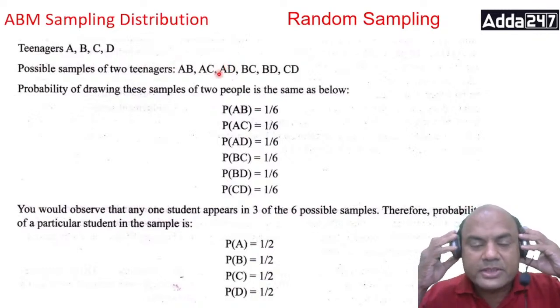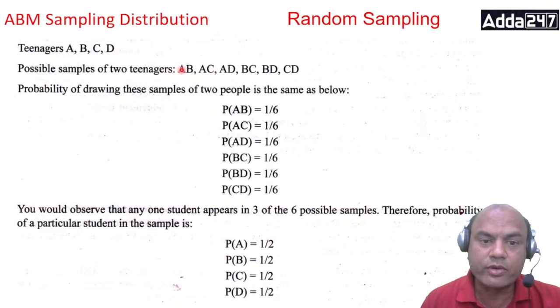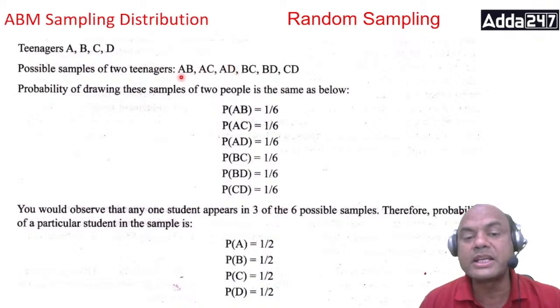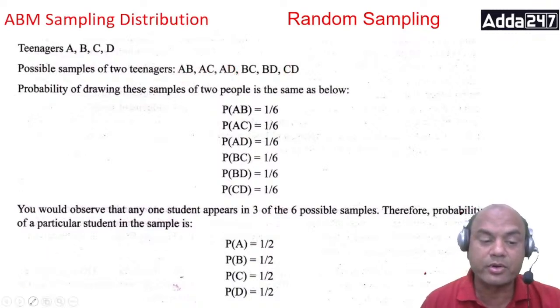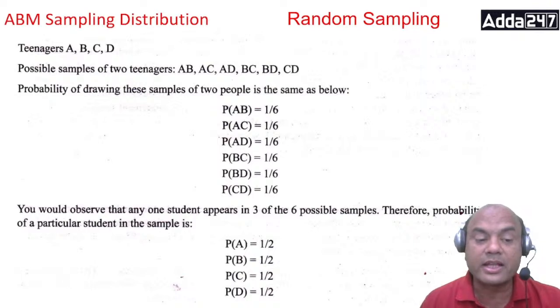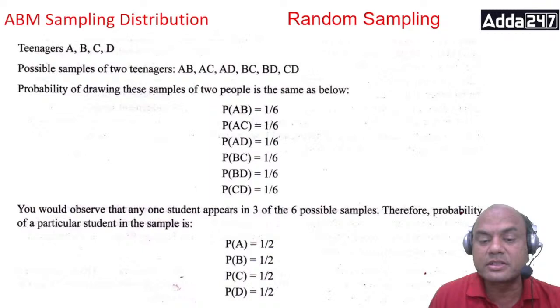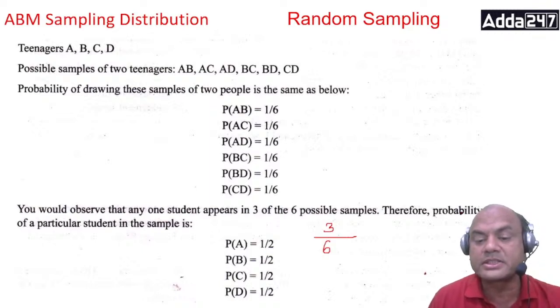So A can be selected in 3 ways, 3 groups, out of 6. So 3 upon 6 is 1 by 2. Here comes the answer of 1 by 2.